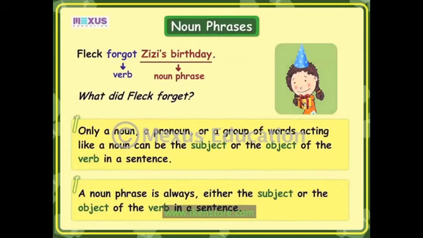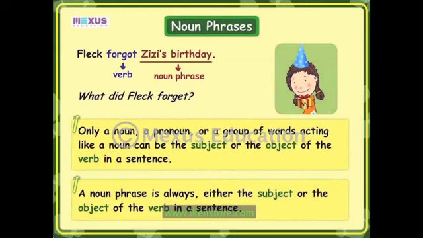Let's refresh the idea of noun and noun phrase once again. Noun is a single word. It is used to name a person or a thing or an object or a place or a quality. Whereas noun phrase is a group of words that does the same function of a noun, just to name a person or a thing or an object or a place or a quality. A noun phrase is always either the subject or the object of the verb in a sentence. Here is the example: Fleck forgot Zizi's birthday. Here, Fleck is a person, a noun, but Zizi's birthday is a noun phrase.